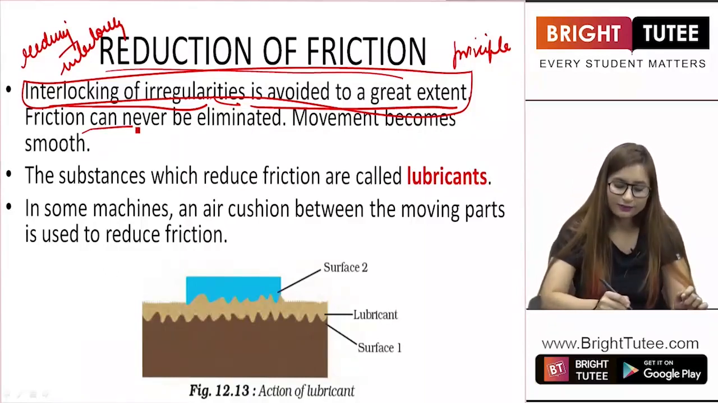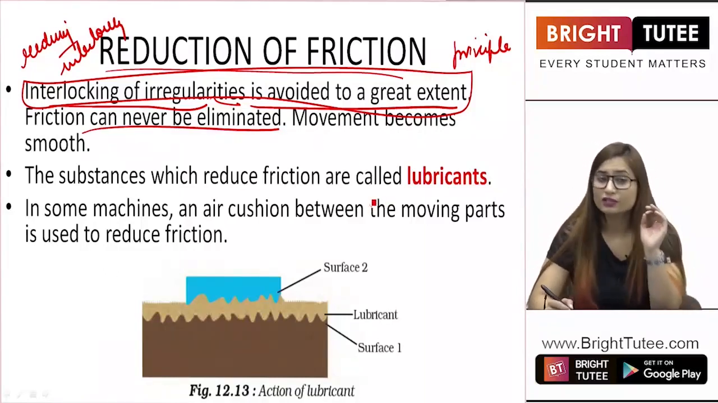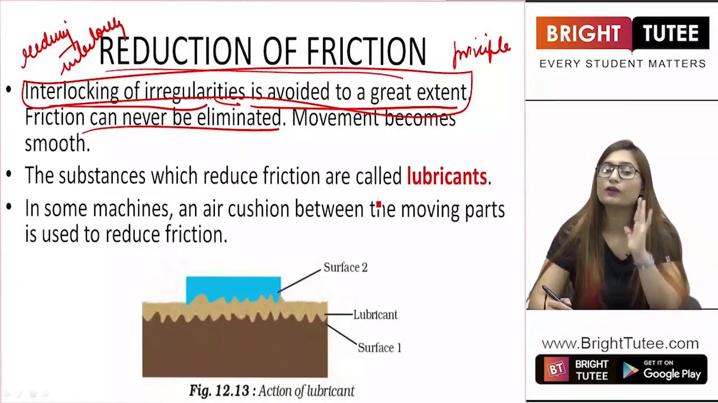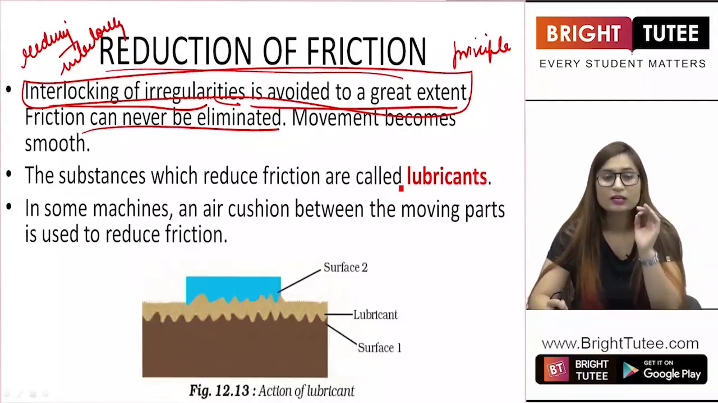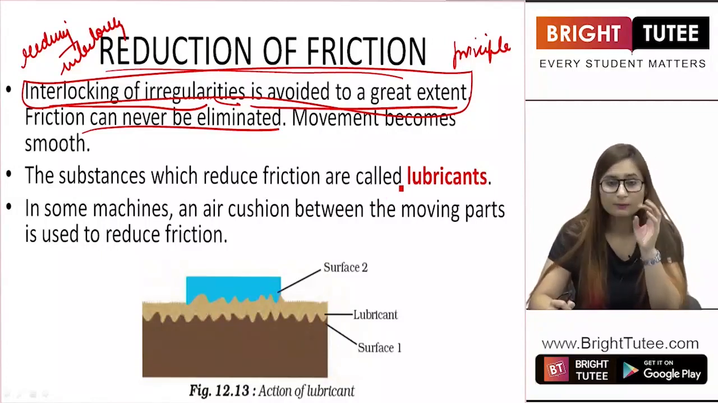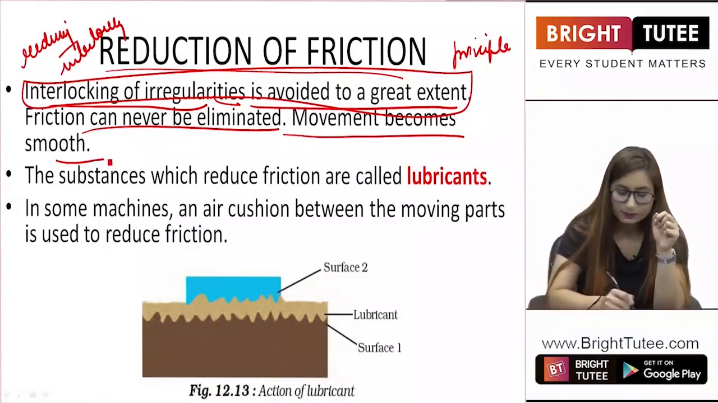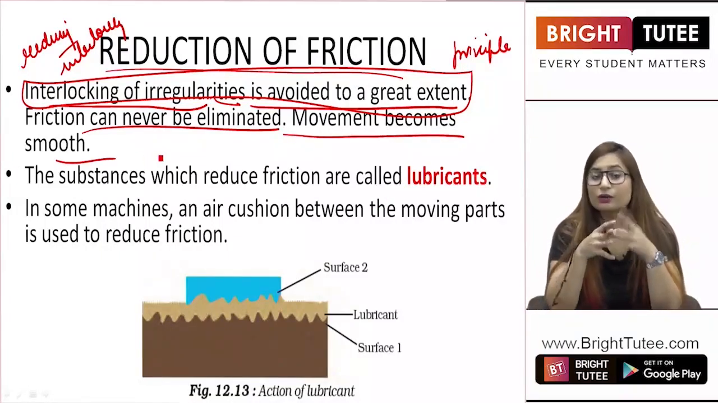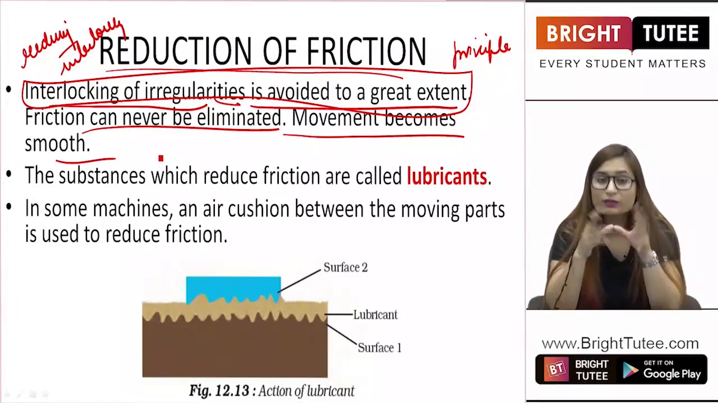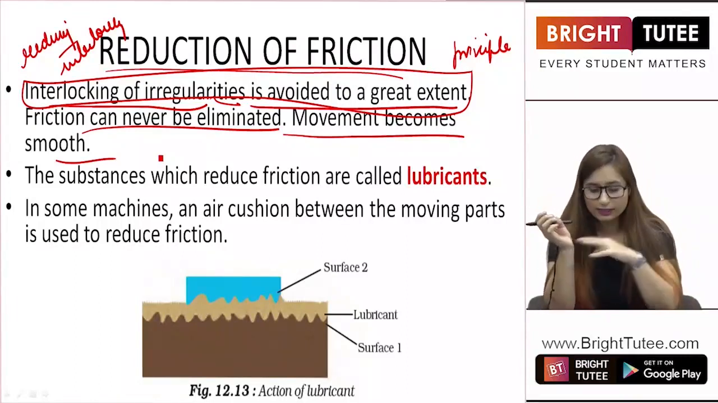Now, friction can never be eliminated. You have to learn that friction can never be zero. There will always be some friction because a surface can never become perfectly smooth. So, there will always be some amount of friction present in every case. Friction cannot be eliminated, but it can be reduced. So, the movement gets smoother, right?